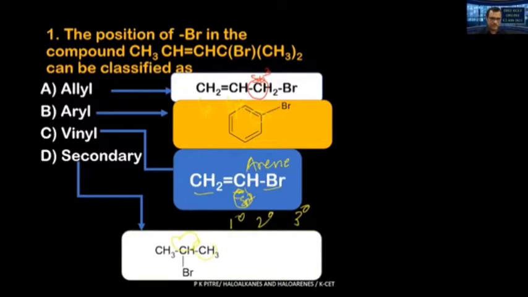A carbon which is connected directly to only one carbon is primary. But here the Br is connected to the second carbon, which is in turn connected to two other carbons. And this happens to be our secondary carbon. Remember this. So these are the four options: your allyl, aryl, vinyl, and secondary.